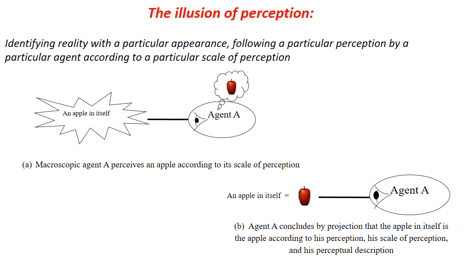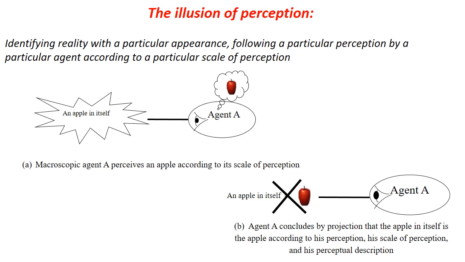Human is certain that the reality of the apple he perceives is simply that material, solid, red, spherical object which he perceives according to his scale of perception. He is unaware of, or overlooks, the fact that there are different scales of perception that lead to different perceptions of the same reality.